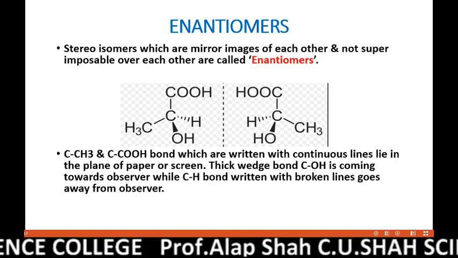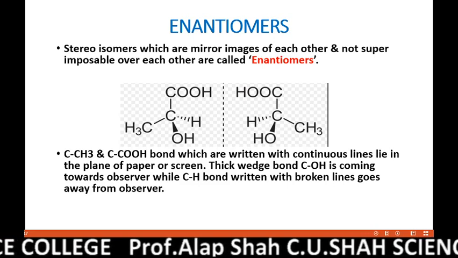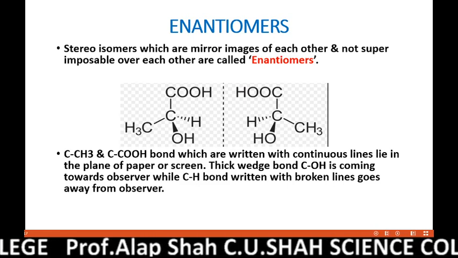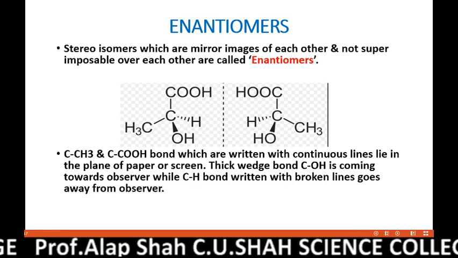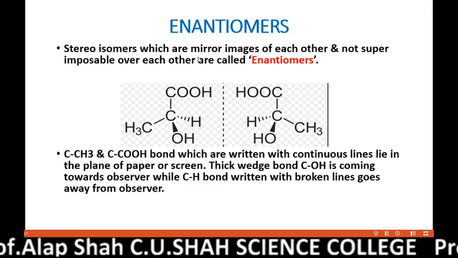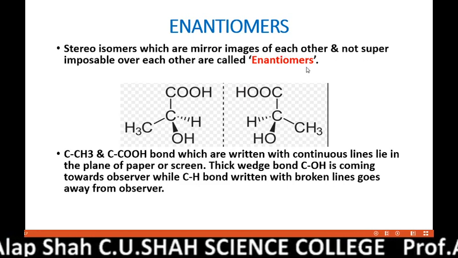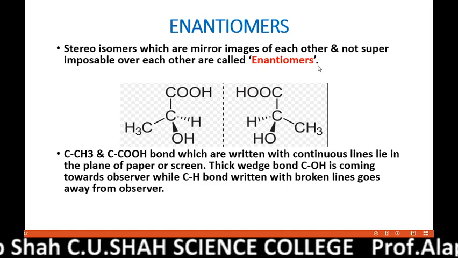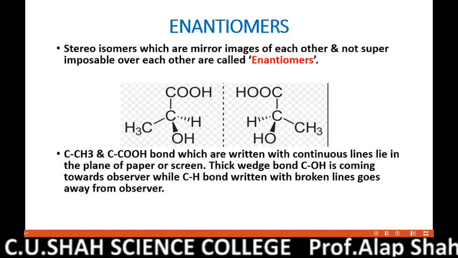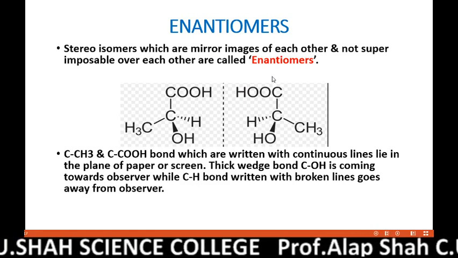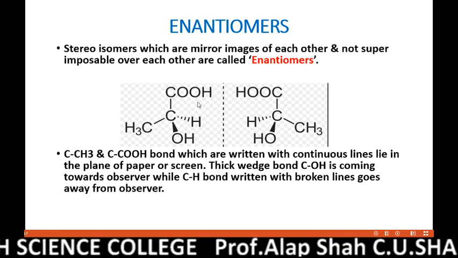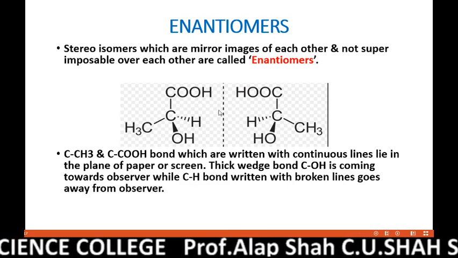Next term is enantiomers. In the figure, you can see the two isomers of lactic acid. Both are mirror images of each other and also non-superimposable over each other. Such isomers, here you can read, stereoisomers which are mirror images and not superimposable over each other are called enantiomers. A very important point is that enantiomers have most of their physical properties and mostly all chemical properties the same.